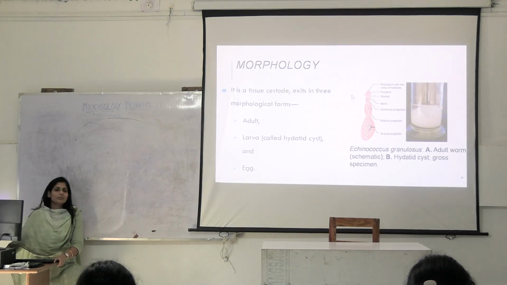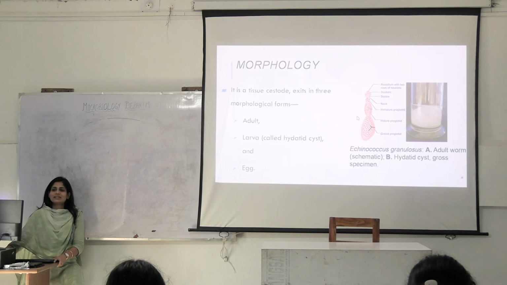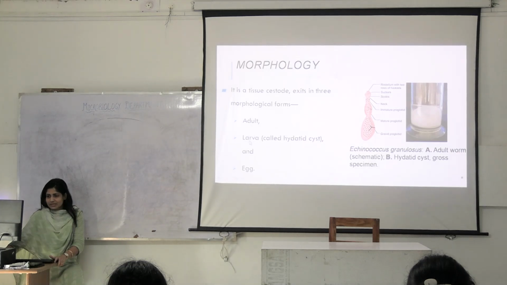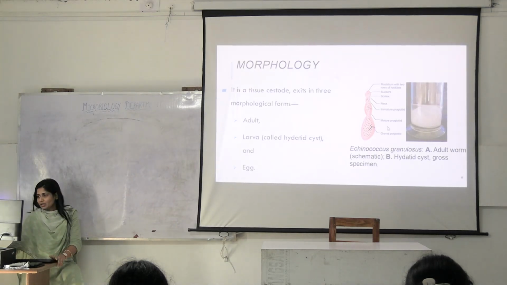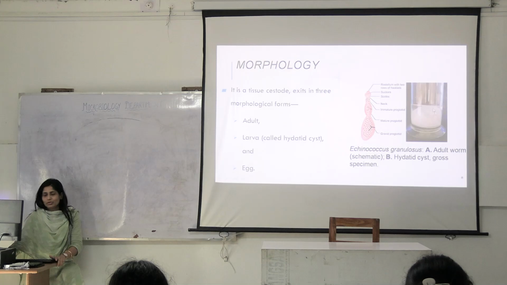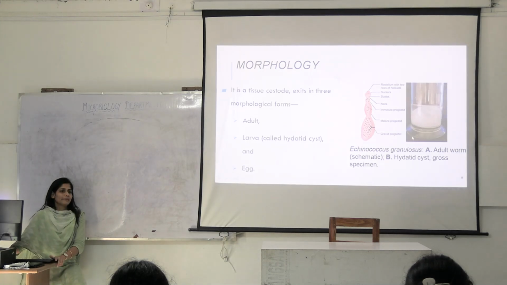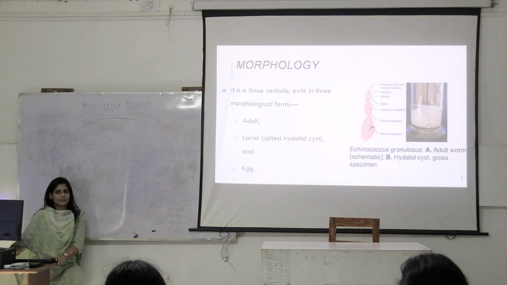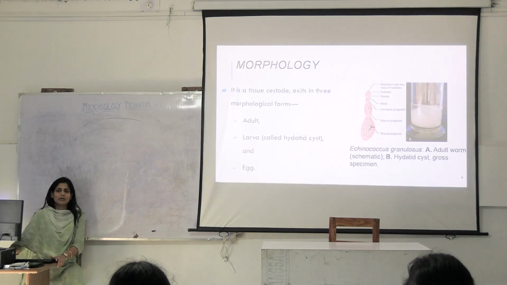This tapeworm actually grows only to some millimeters. That is why it is very small. Okay. So what you can see here is the adult form, you can see the cyst larva form, and then there is the egg form. But this larva form is growing because it's inside the human host and it is fluid filled. Okay, that's why it's growing so big in number.